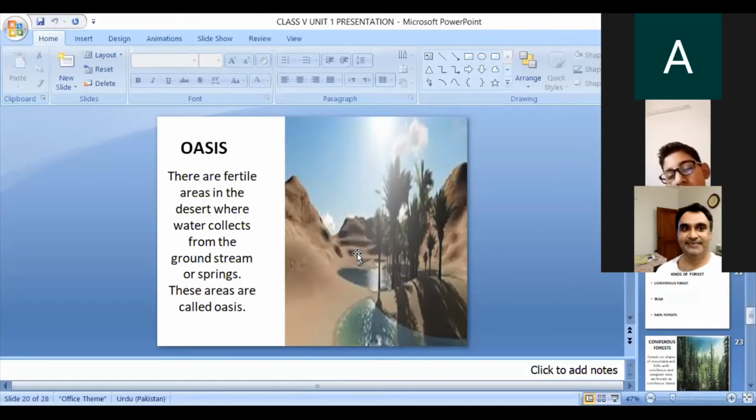These areas are called oases. Around the oases, there is vegetation of grassland and date palms. You can see the date palms over here. The weather of the desert changes each day. It is hot and dry in the day and cools down considerably in the night. Desert areas have different temperatures during the day: at night it becomes cold and in the daytime it becomes very hot.